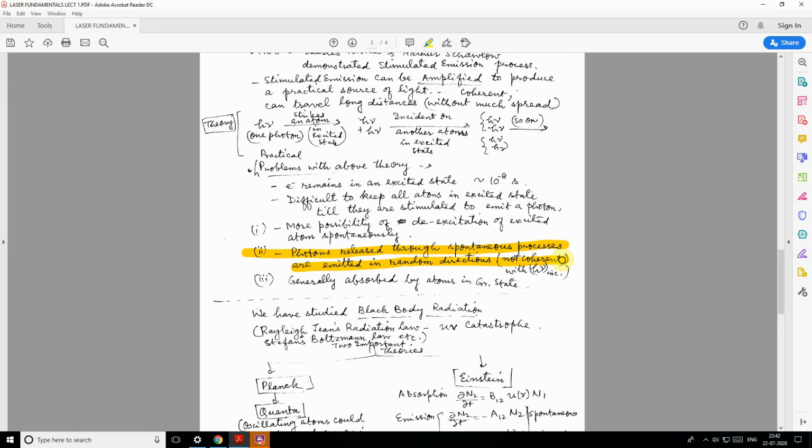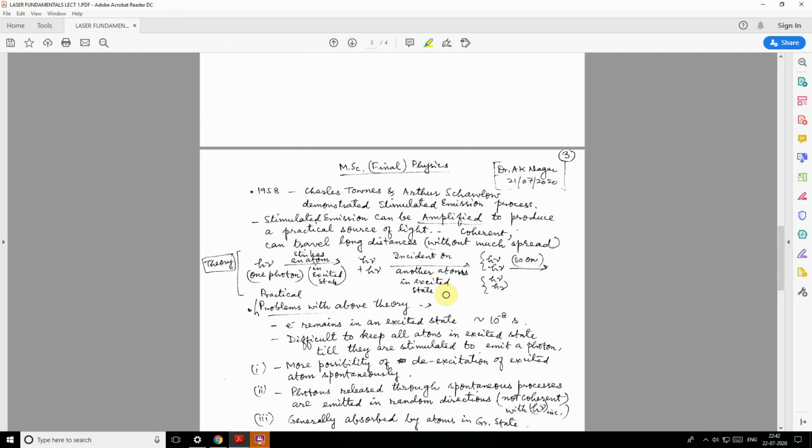The emitted photons are not confined to one direction. That means they are not coherent. One of the more practical difficulties was that generally atoms make transitions to the ground state, but as they make transitions to the ground state, the radiation is absorbed by other atoms. So these were the practical difficulties in realizing this thing.